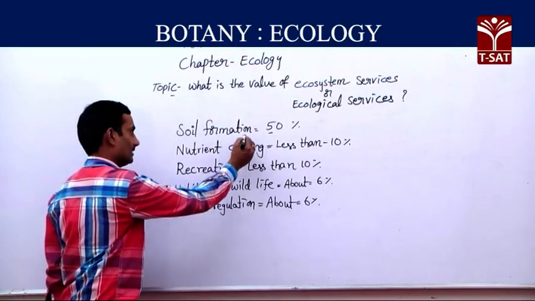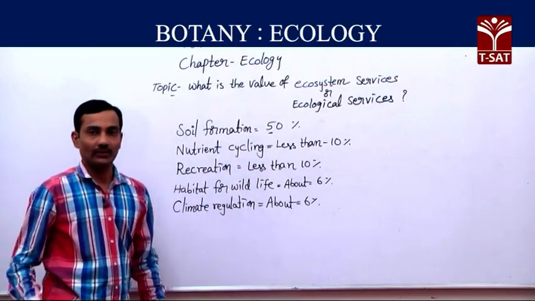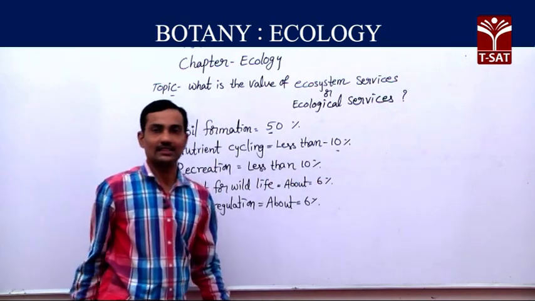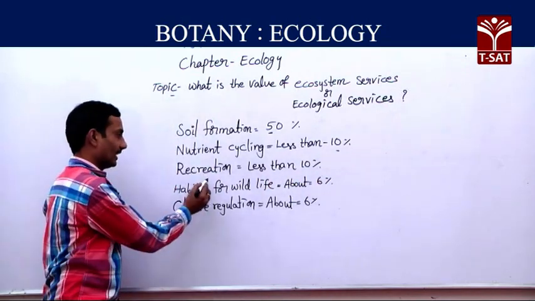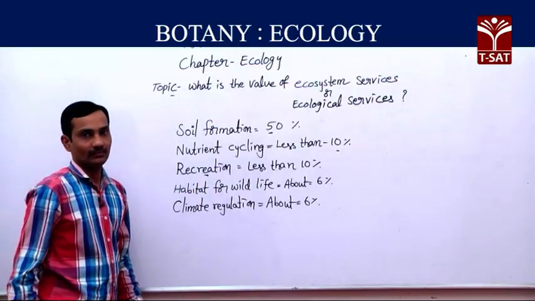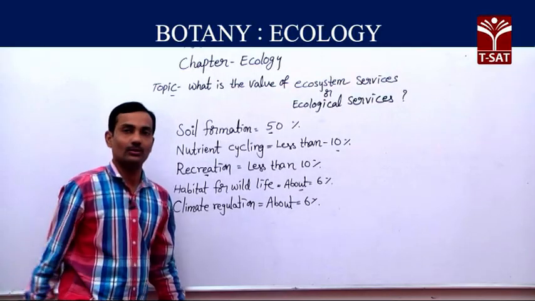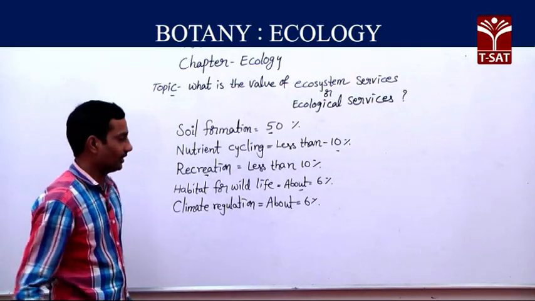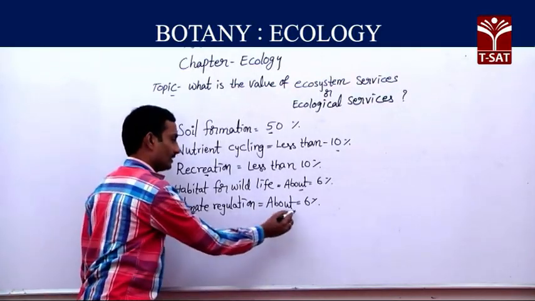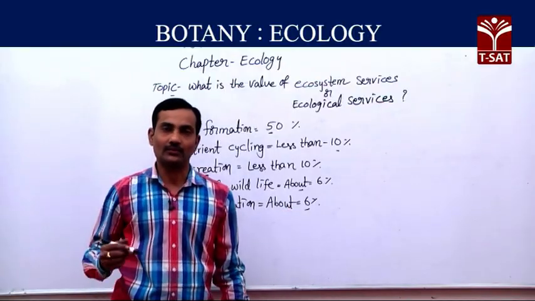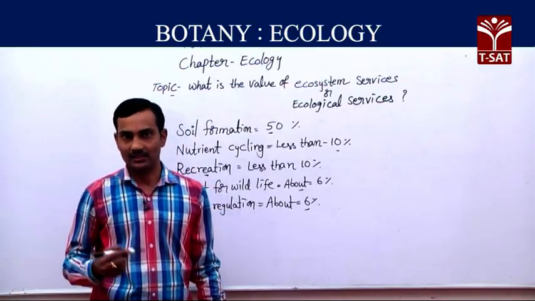The percentages are like this: soil formation 50%, nutrient cycling on average less than 10%, recreation less than 10%, habitat for wildlife around 6%, and climate regulation about 6%. Like this, different types of ecological services.